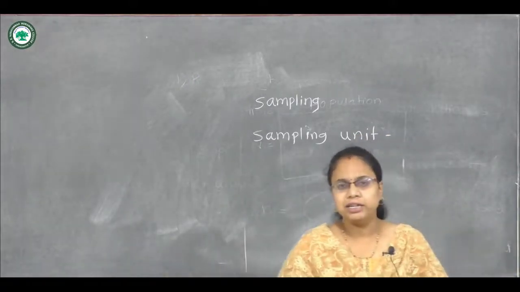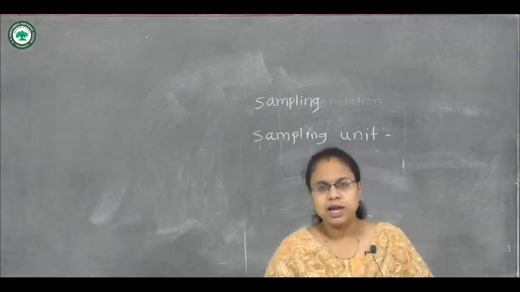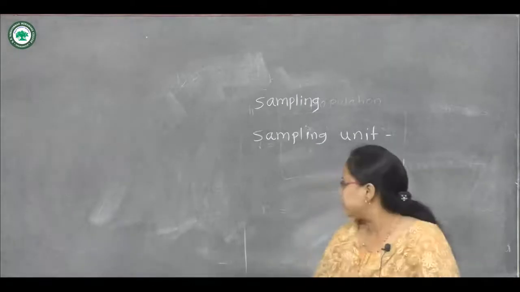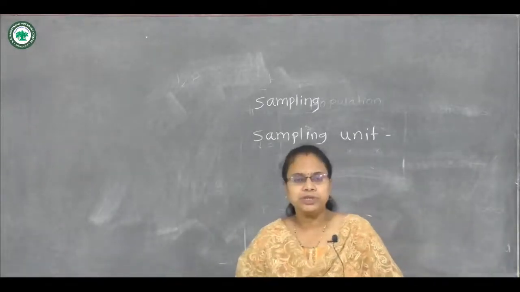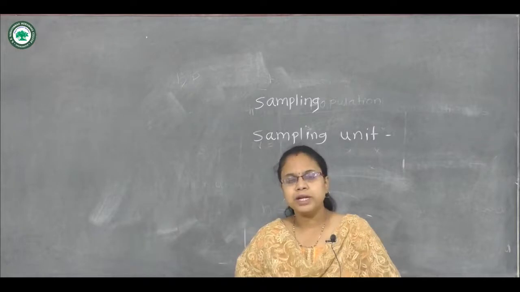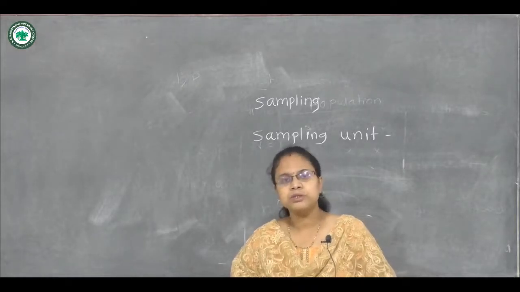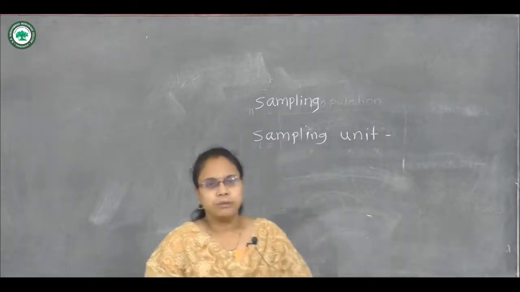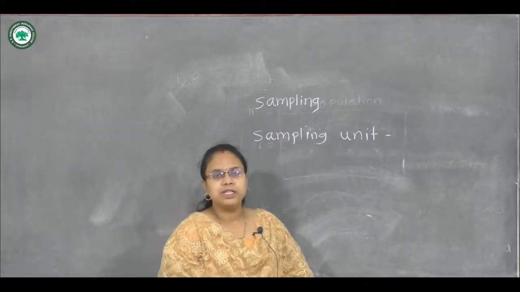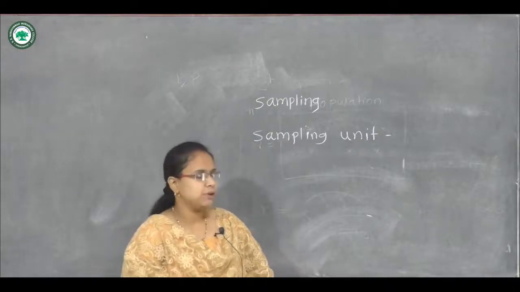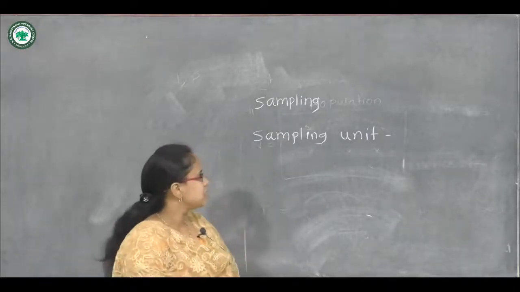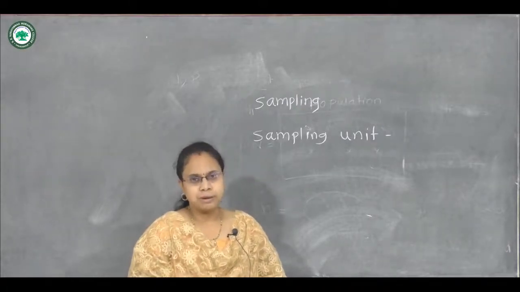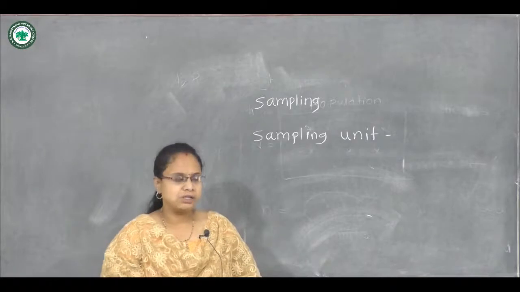We are taking observations from the population, and each part of that population, each unit which is to be sampled, is called the sampling unit. We may make groups of observations which contain all the features of the population unit, and after that we can take the sample from that population. So this is called the sampling unit, the unit which is to be sampled.